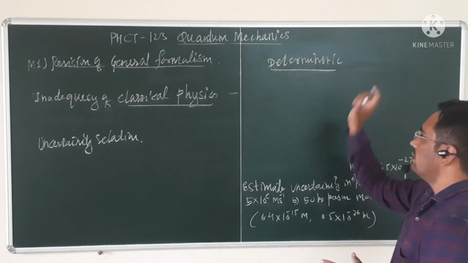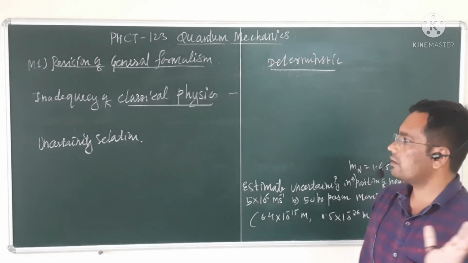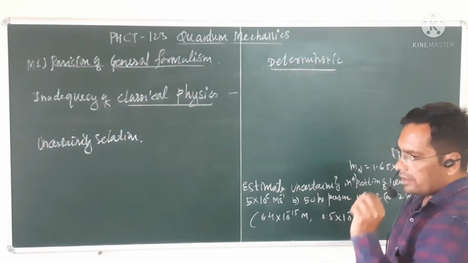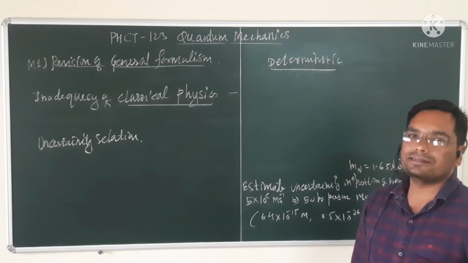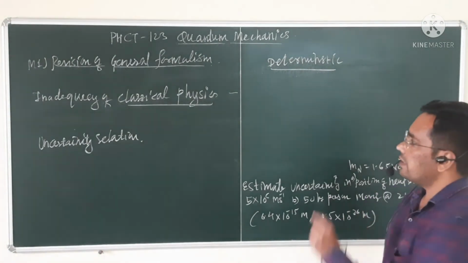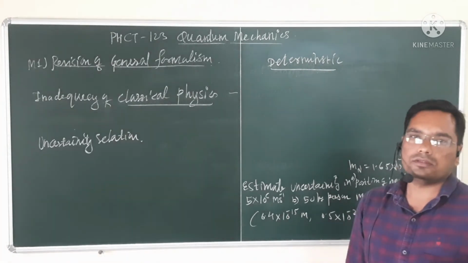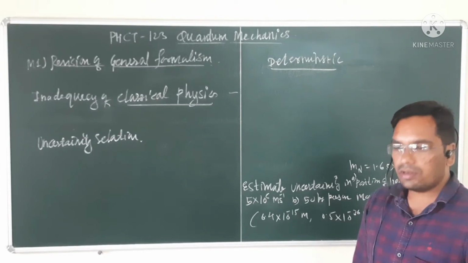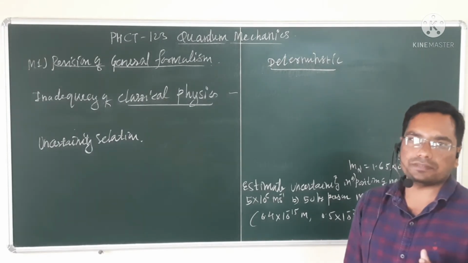That is deterministic nature, we can determine the future. But if we go to microscopic objects, certain experiments suggest that deterministic nature is discarded at the microscopic level. The particles do not have any deterministic nature.